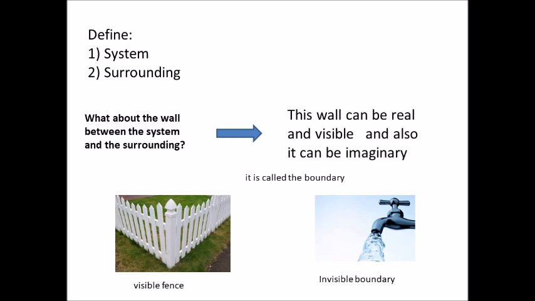Next, we have now learned what is a system and what is the surrounding. Is there anything that differentiates between the system and the surrounding? Yes, it's called a wall. You can see here the wall is there between two pieces of land. This wall is nothing but a fence. So this wall can be real and visible, as we see in this case, a fence, or it can be imaginary, as we see here. When the water falls outside from the open tap, then there is an invisible boundary or wall between the tap and this water.